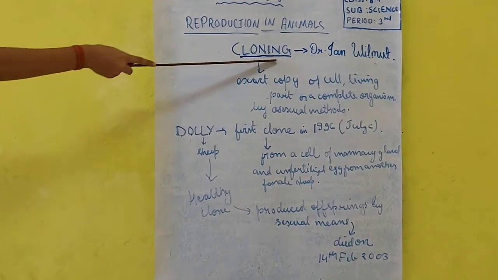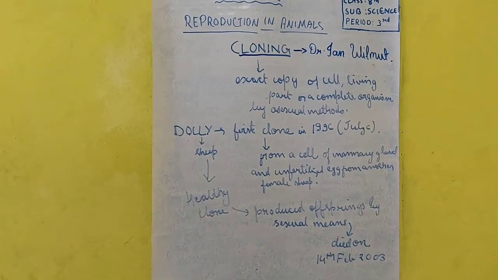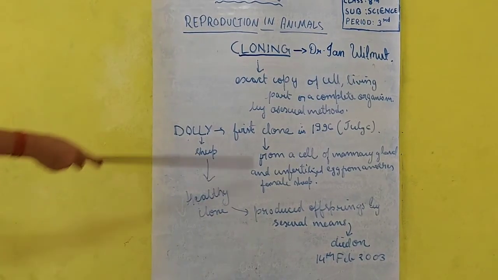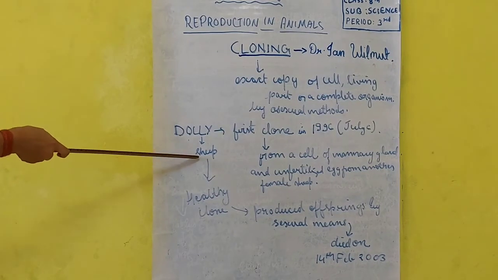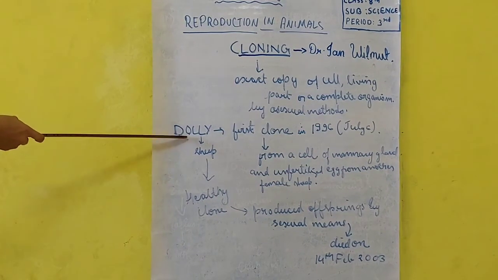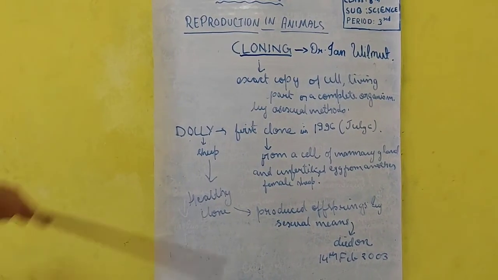And the first mammal that was cloned by this process was a sheep, and the name of the sheep was Dolly. And this is the first clone.